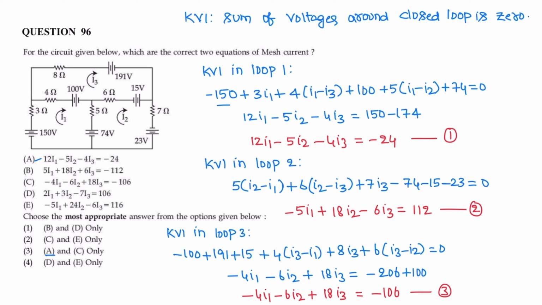Next, KVL in loop 2. In loop 2, minus 5 I1 minus 6 I3 plus (5 plus 6 plus 7) I2. So 5 plus 6 plus 7 is 18 I2. So minus 5 I1 plus 18 I2 minus 6 I3 is equal to 12 volts.